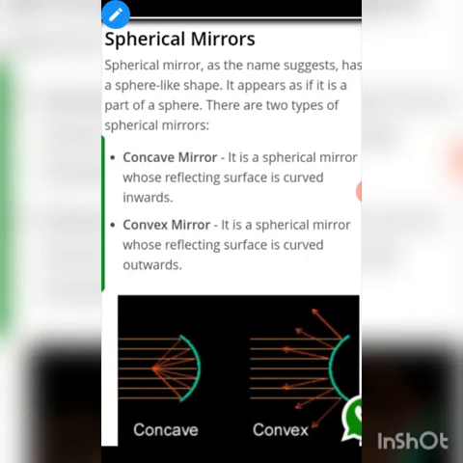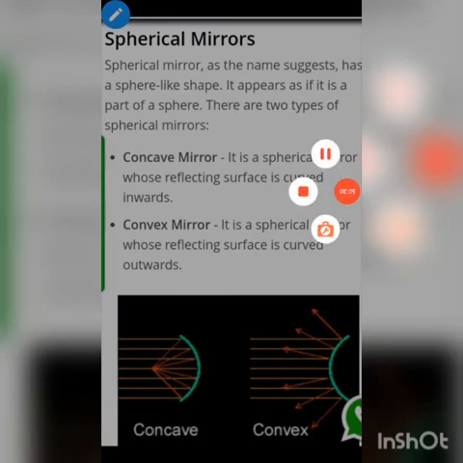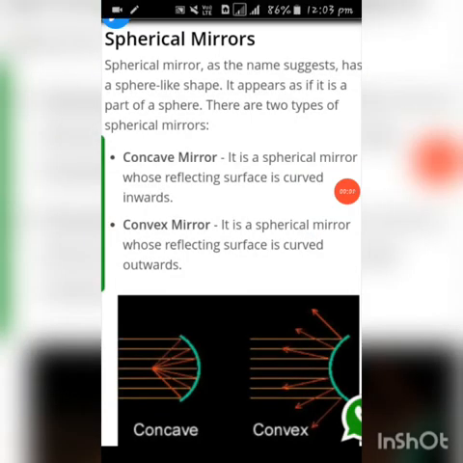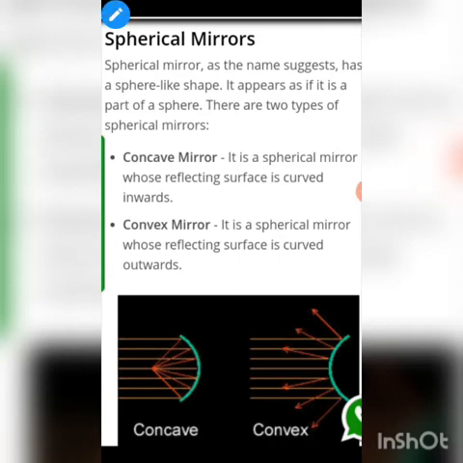Then there comes the topic of spherical mirrors. What are spherical mirrors? Spherical mirrors, as the name suggests, have a sphere-like shape. It appears as if it is a part of a sphere. There are two types of spherical mirrors. One is the concave mirror, another is the convex mirror.